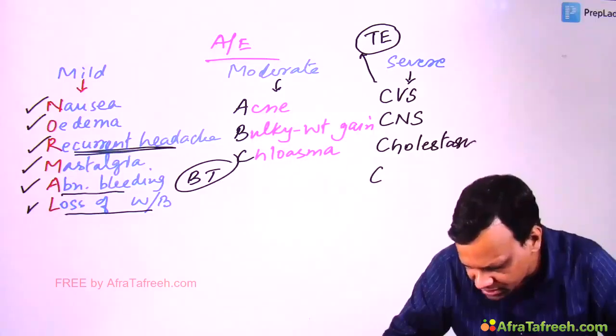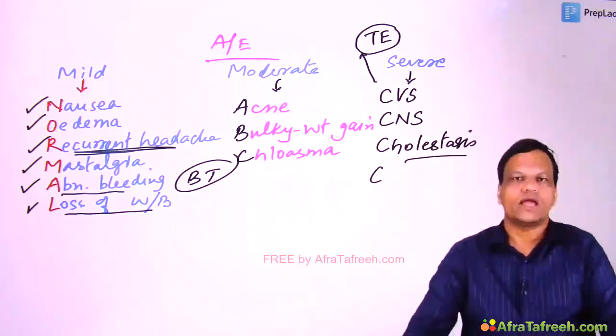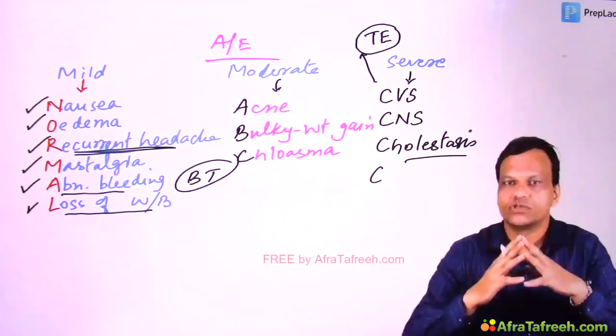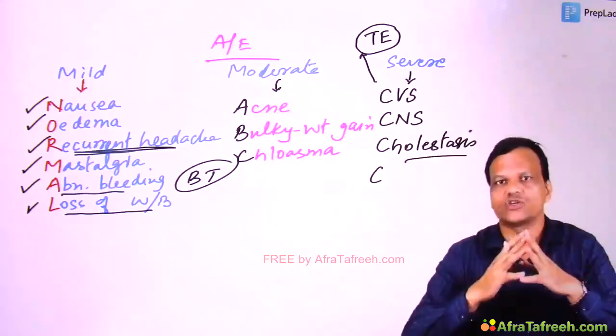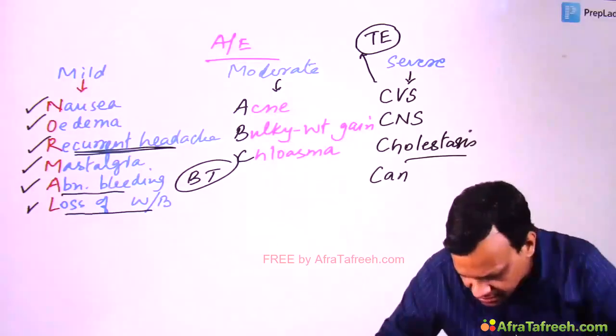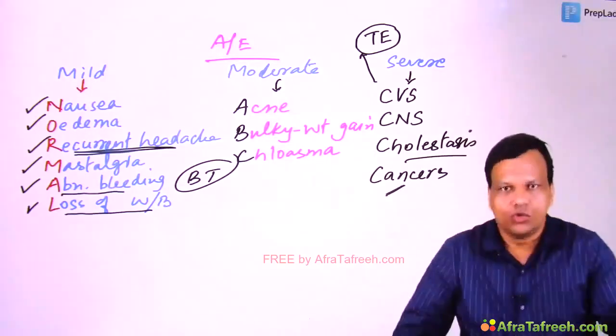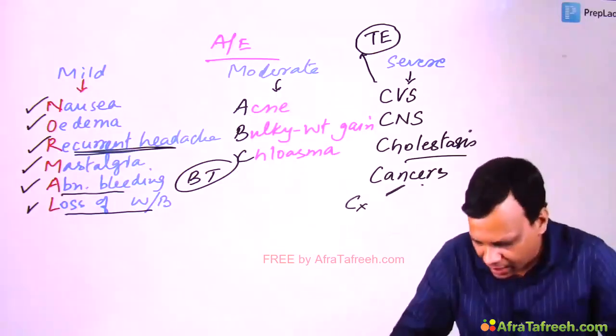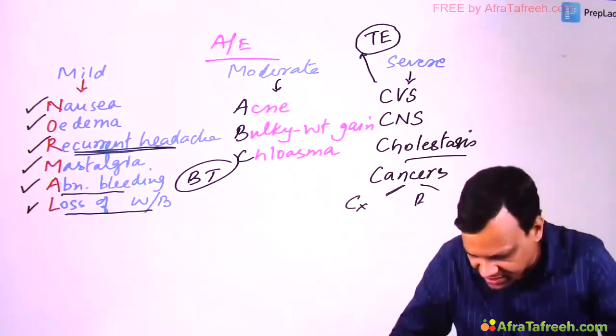Third C is cholestatic jaundice. Estrogens increase the lithogenicity of bile. So if there is any hint of cholestatic jaundice, OCP should be stopped. And the last C is cancers. OCPs increase the risk of cervical cancer, and high dose estrogen pills increase the risk of breast cancer also.